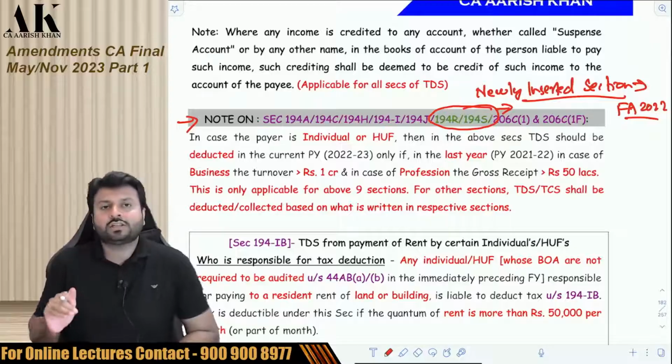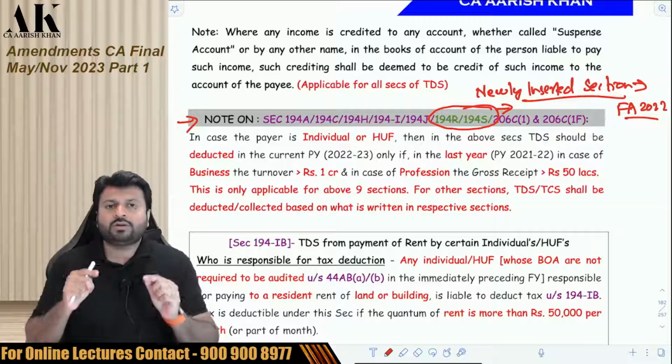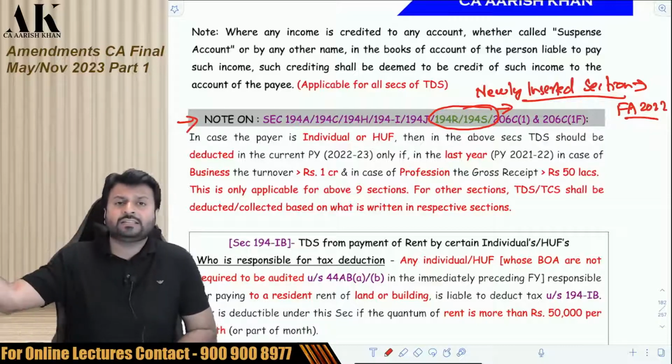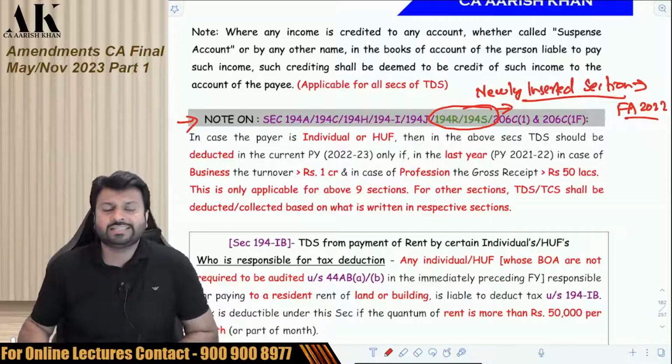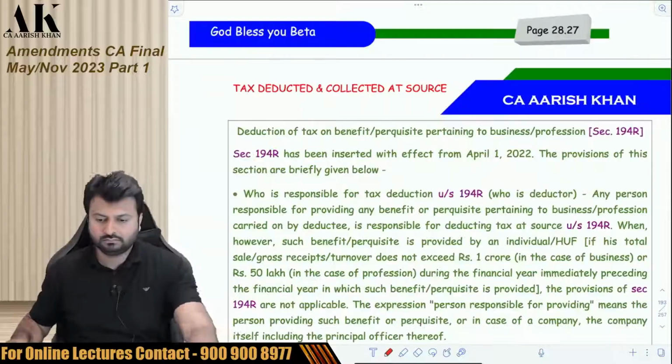But in these 2 sections also, if the deductor is an individual and HUF, then they are liable to deduct TDS only if the last year's business turnover is greater than 1 crore, or if the last year's profession turnover is greater than 50 lakh rupees. You can just go through it and then we'll move ahead with the next one.